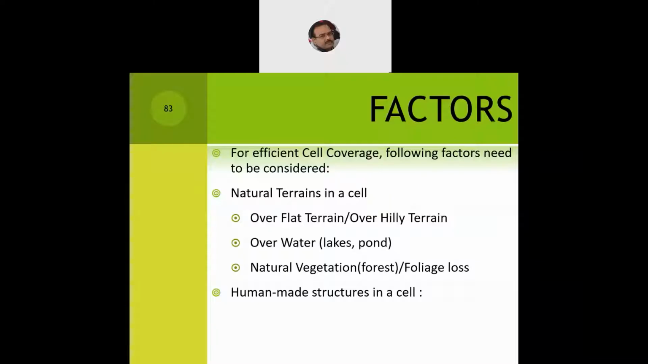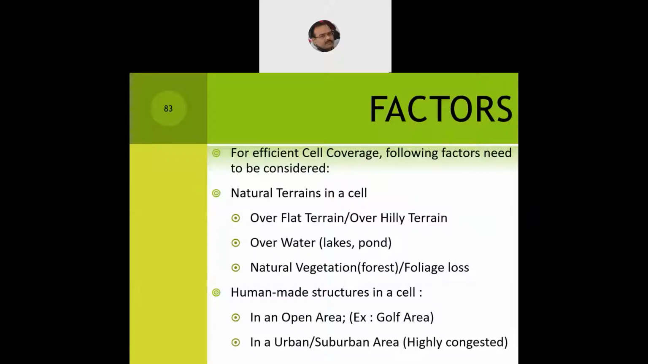Then if human-made structures are there in a cell, the cellular service provider will have to look into that. So this is another important factor. Is there any open area? For example, if you look at a golf range, they are huge. So population density is very low, but the area covered by the golf range is very large. It's a vast area as such.